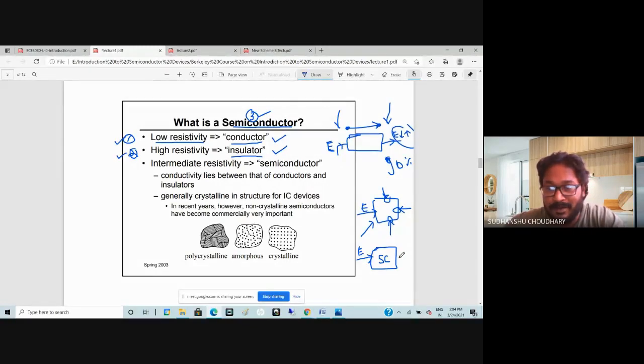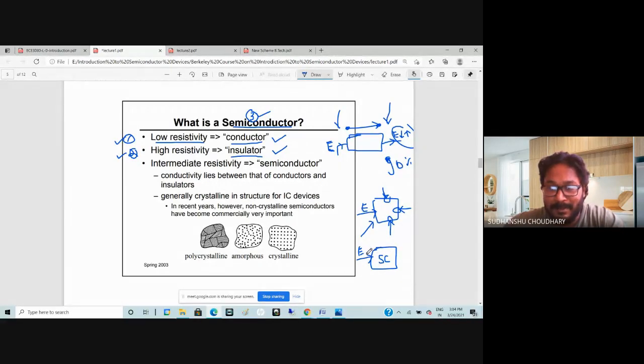So we will try to cover that when we talk about the band gaps of the semiconductor. When you apply some energy here, at lower energy levels it will not conduct.